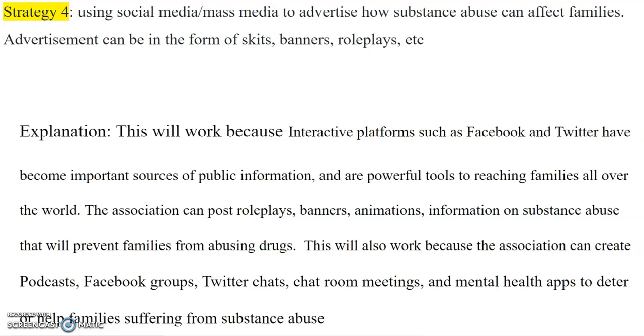The association can post role plays, banners, animations, and information on substance abuse that will prevent families from abusing drugs. This will also work because the association can create podcasts, Facebook groups, Twitter chats, chat room meetings, and mental health apps to help prevent or reduce substance abuse in families.